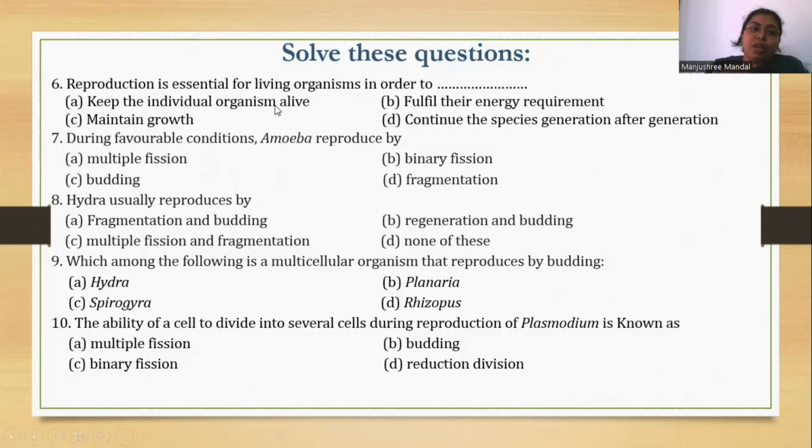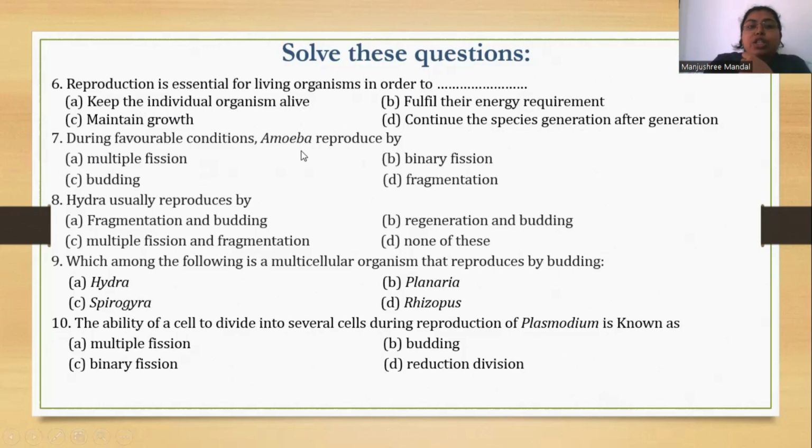For this kind of MCQ, growth is cell division, which does not explain how the species is maintained. Energy requirement and keeping the individual alive are also not true. So continuing the species generation after generation is the correct answer.